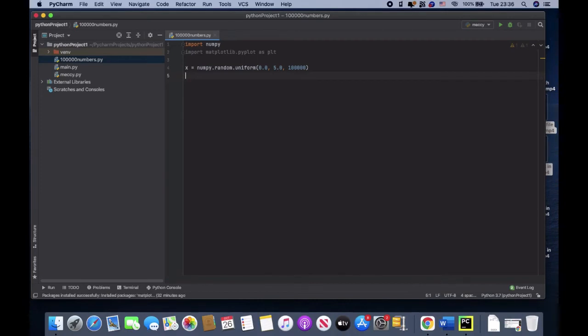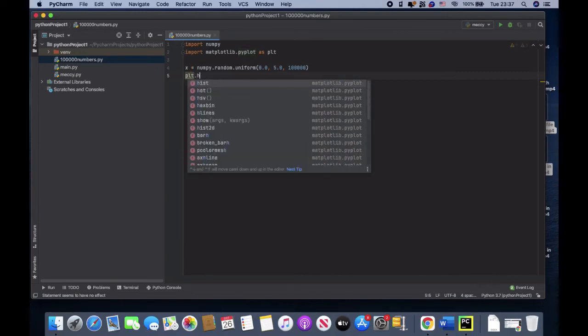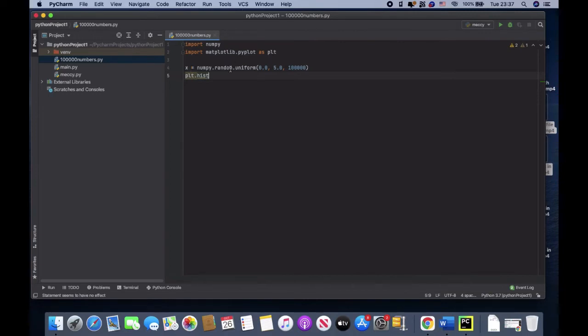So now what we need to understand is that in the question he also said we should display them using a histogram with 100 bars. So what I need to do is use plt.hist, which stands for histogram.